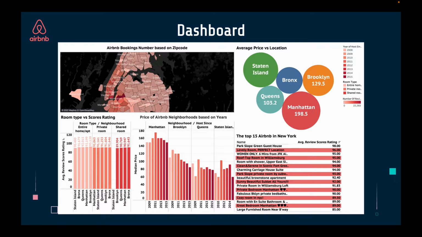So here is our dashboard. We put 5 analyses in this dashboard.